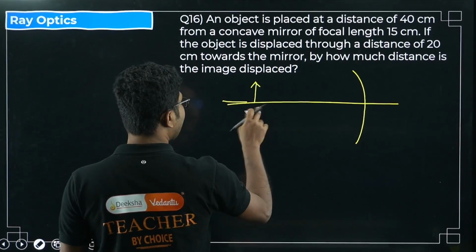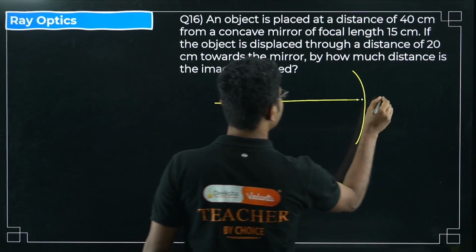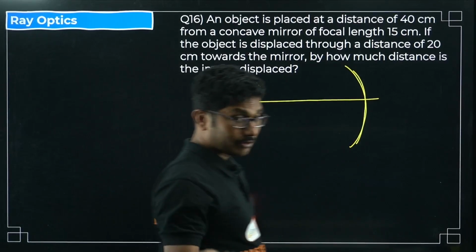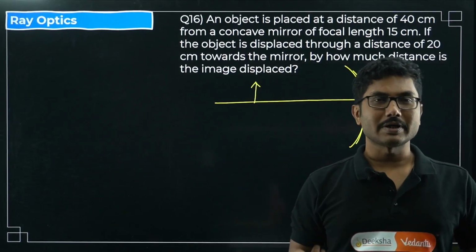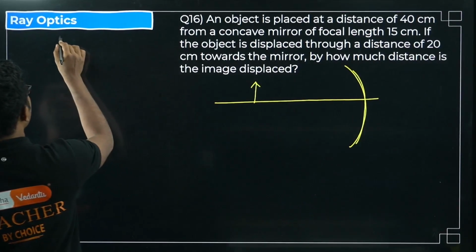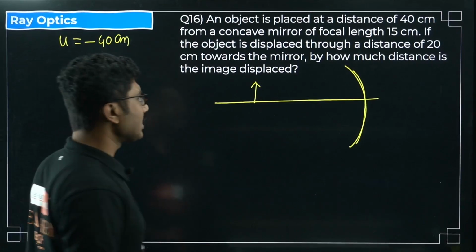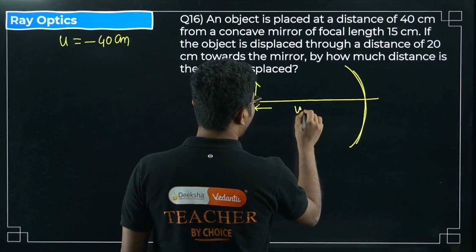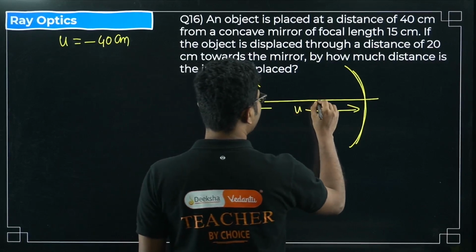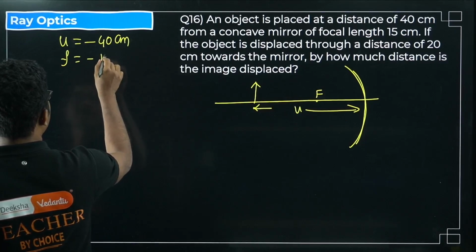Now you have to remember that in case of a concave mirror, object distance and focal length, everything is negative. In case of a concave mirror or concave lens, object distance is always negative, and for a concave mirror or concave lens, focal length is also negative, right? So the first case is given as U is minus 40 centimeter. So by default you have to put the signs. So this is U. Now the focal length is 15 centimeter. This is the focus, and the focal length is minus 15 centimeter.